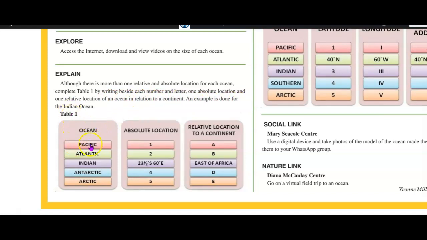So here we have the Pacific. We want the absolute and relative location to a continent. Atlantic, same thing. The Indian Ocean is 23.5 degrees south and 60 degrees east and is east of Africa. The same needs to be done for the Antarctic and the Arctic.